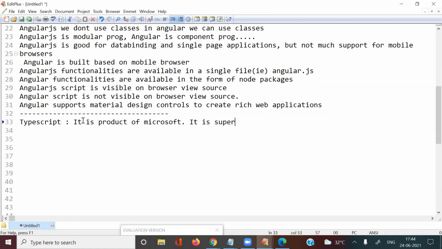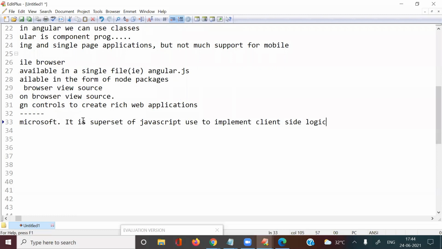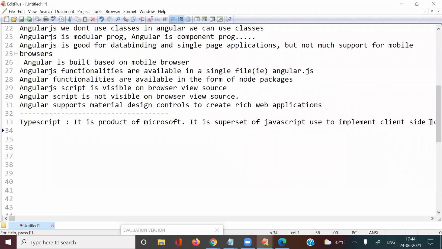It is a superset of JavaScript used to implement the client side. We are using this superset of JavaScript to implement the client-side logic. Is it clear? Means we can call them browser logic.